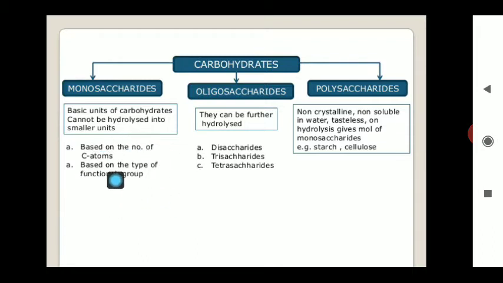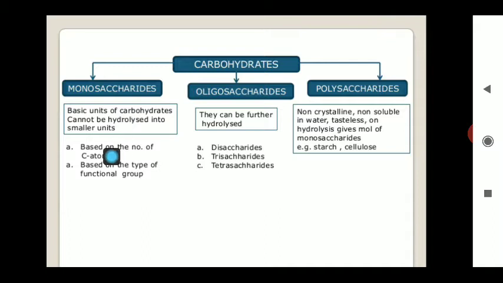which has a number of carbon atoms and is classified based upon the type of functional group. And these oligosaccharides can be classified further as disaccharides, trisaccharides, tetrasaccharides, and so many others. The polysaccharides may be non-crystalline, which are soluble in water, and the second one, the crystalline, which are not soluble in water. So non-soluble components are crystalline, so we can say, and this is the simple class of the carbohydrate.